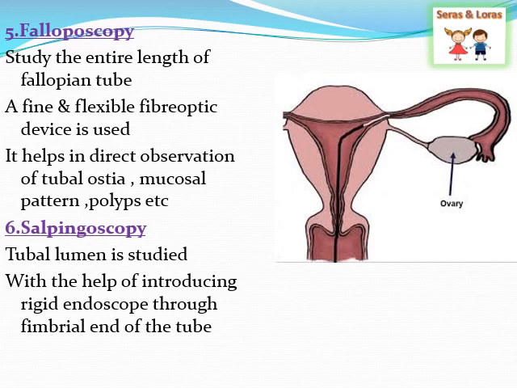Okay, the next one is salpingoscopy. So it accesses the tubal lumen with the help of introducing a rigid endoscope to the fimbrial end of the tube. Here, as you can see, the side of the fallopian tube is fimbria, through which the endoscope is introduced and will assess if there are any lumen abnormalities present in the fallopian tube.